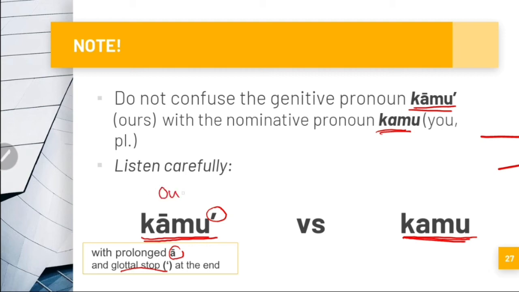Kāmu means ours. And the other one is kamu. There's no glottal stop, and it has a short a sound. It is important that you can distinguish these two, because although they have the same spelling, KAMU, they have a different pronunciation and they have different meanings as well.